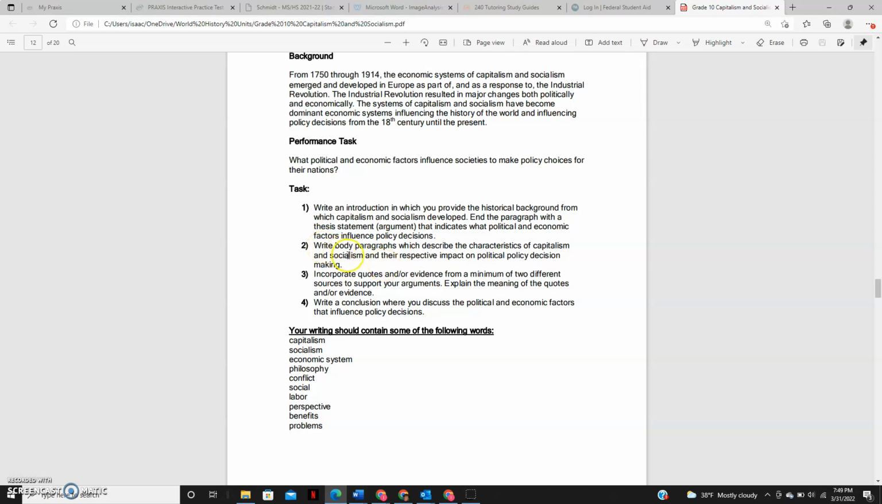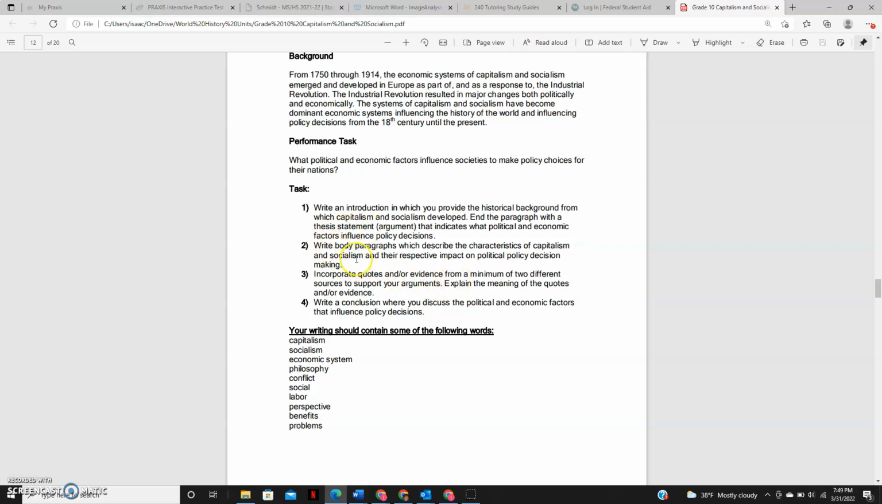Then you will write body paragraphs which describe the characteristics of capitalism and socialism and their respective impact on political policy decision making. So those documents that I have should help you find out how capitalism and socialism have affected politics. Then you will incorporate quotes, so you'll take those documents that I will show you that are linked on Google Classroom, and you will take quotes from them and describe to me how.